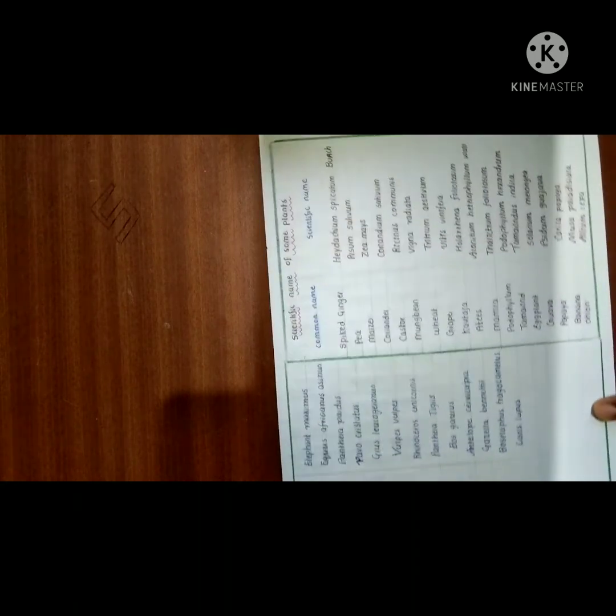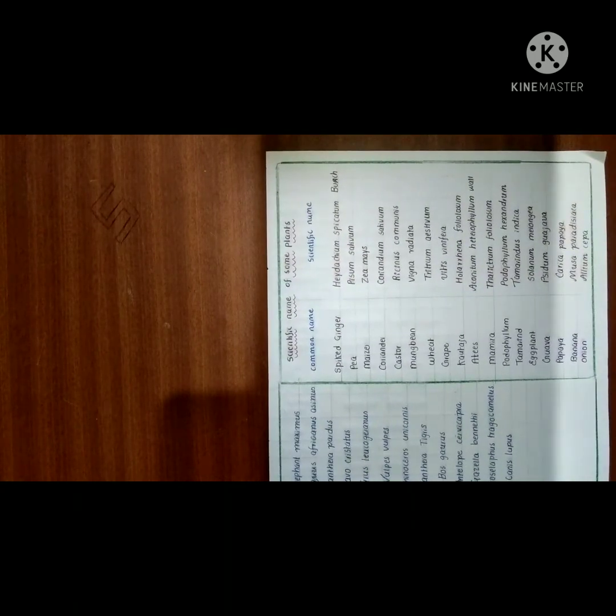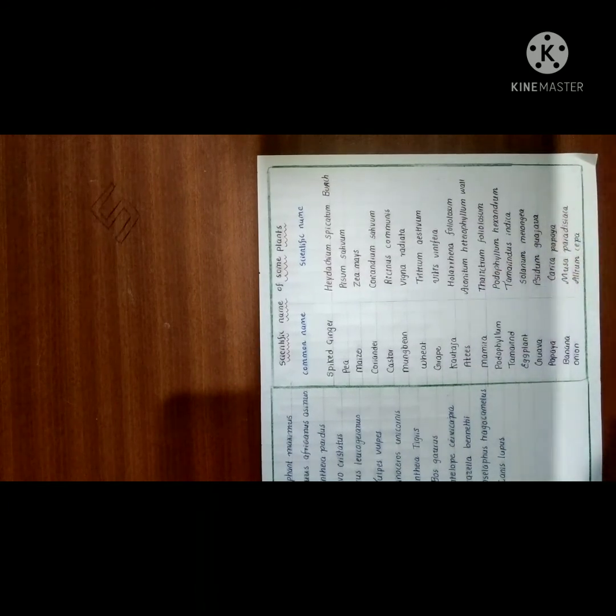And I also selected scientific names of plants. Friends, the common name spiked ginger has the scientific name Hedychium spicatum. It's a little bit difficult to pronounce. Pea is Pisum sativum, maize is Zea mays. Most important are pea, maize, coriander, grape, banana, onion, papaya, guava, tamarind.